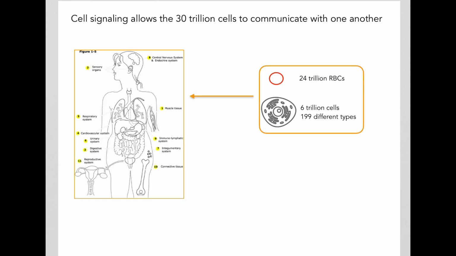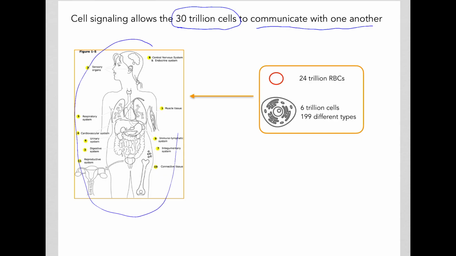So cell signaling is involved, you can see, in very many different processes that happen in the human body. This cell signaling allows all our 30 trillion cells in an adult to constantly communicate with one another so that the human body can function appropriately in order for us to survive.